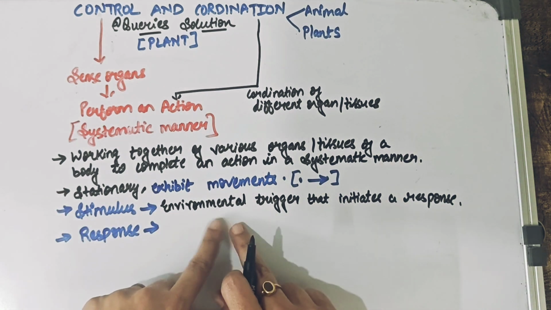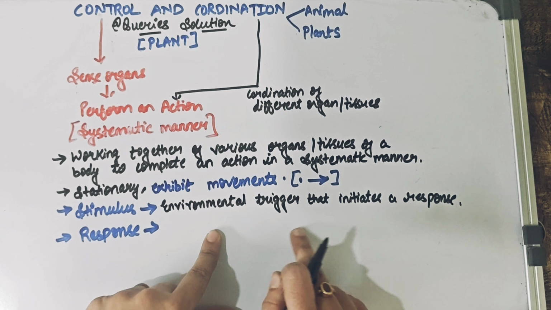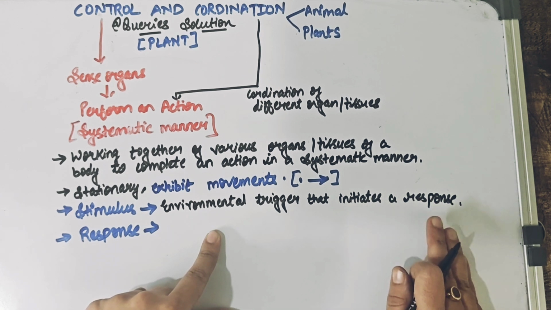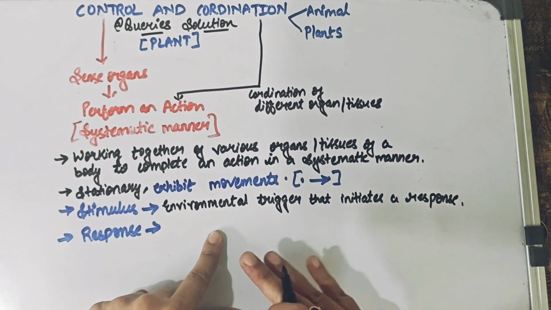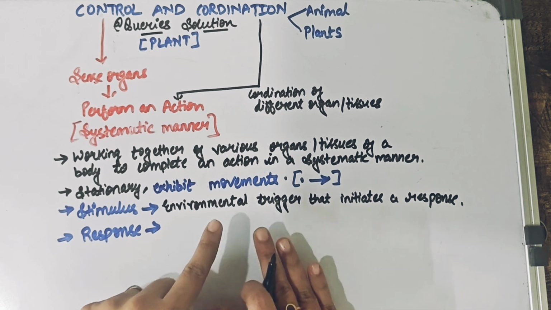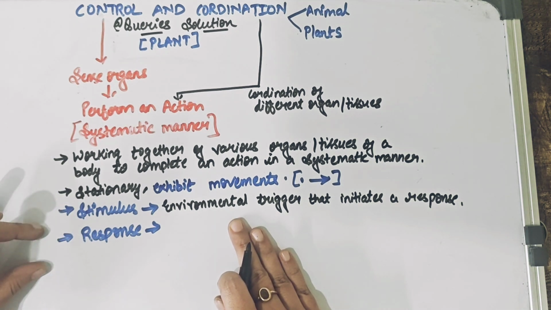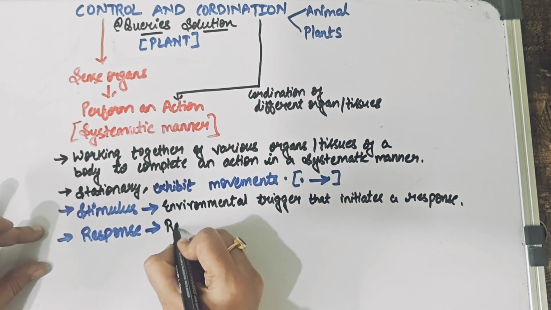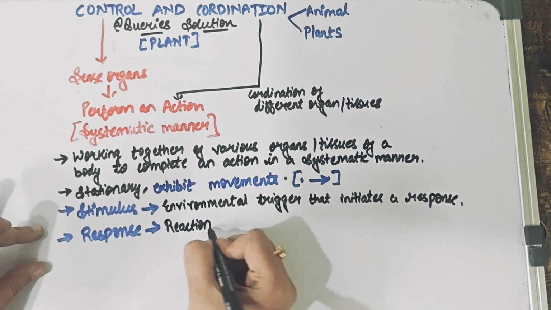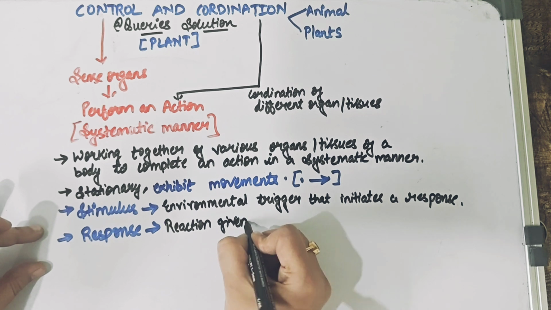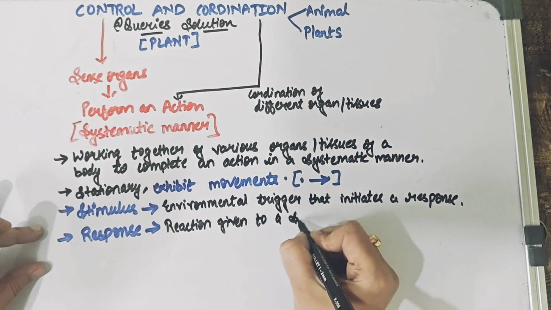Because of a certain environmental trigger, the plant shows us a response. Then how can we define what a response is? A response is basically a reaction which is given to a stimulus, right?